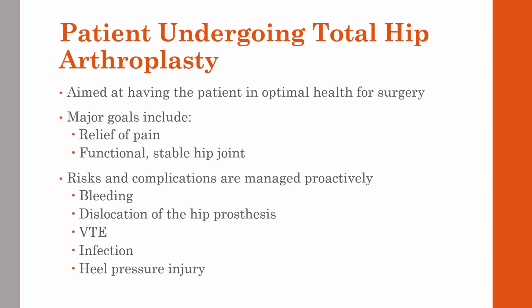The risk and complications of the surgery may include bleeding, because the femur is a long bone that makes a lot of our blood cells. Blood clots, those VTEs, from decreased mobility after surgery, and infection from the incision site, and possible pneumonia from not being as mobile are the major complications. The patient may also develop pressure injuries, especially in the heels, from decreased mobility, and if the new joint is not cared for properly, the new hip prosthesis may dislocate out of its joint.